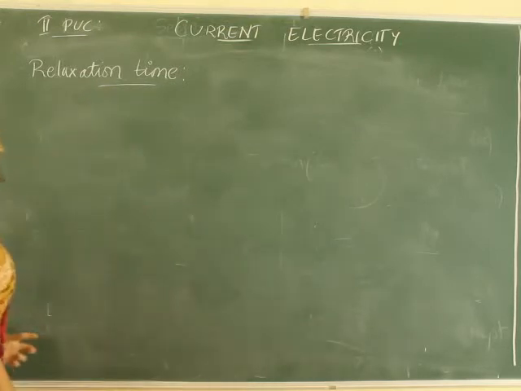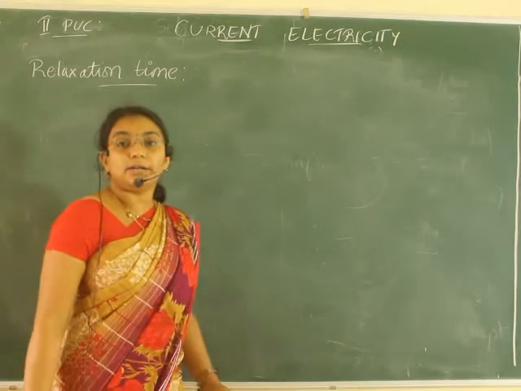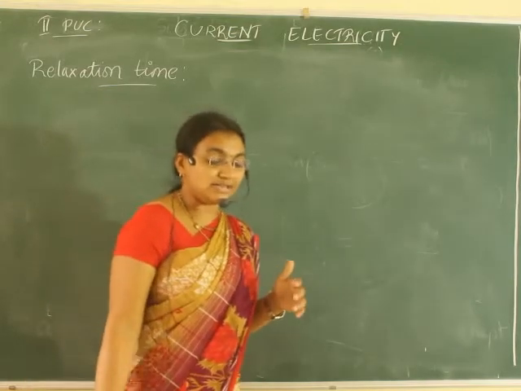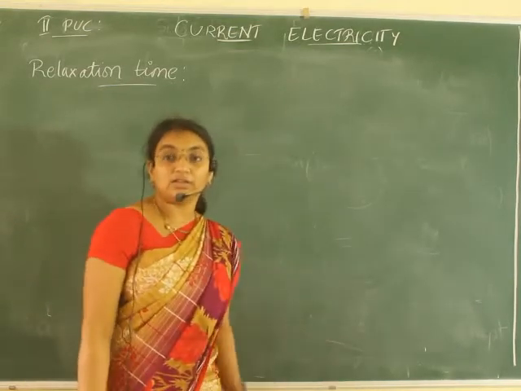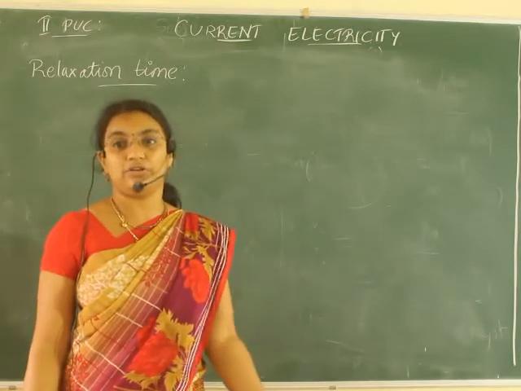The time interval between two successive collisions means, see, I said there are a large number of free electrons in the metals. That means when one electron moves, the other electrons will also be moving. So there is a possibility of one electron colliding with another electron.